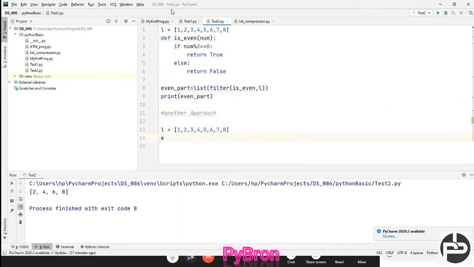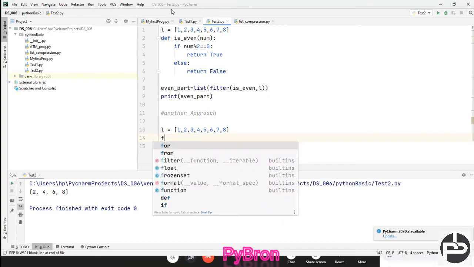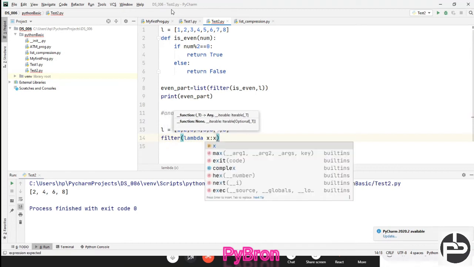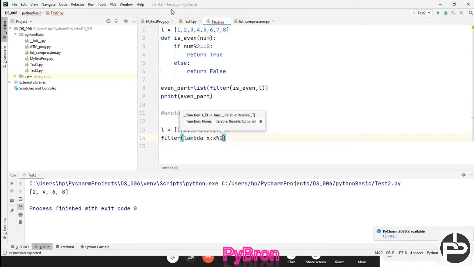I'm going to call this filter function again, and inside the filter function it will take two arguments, one is function, another is sequence. This time for my function I'm going to create a lambda, and here I'm passing x: x % 2 == 0, then it will return true, otherwise it will return false.